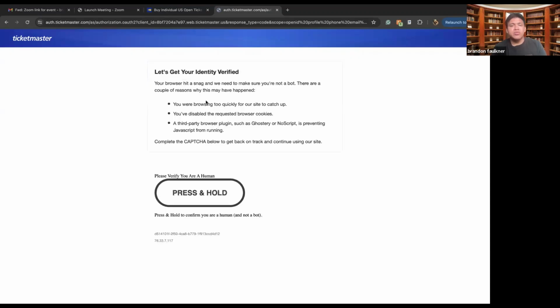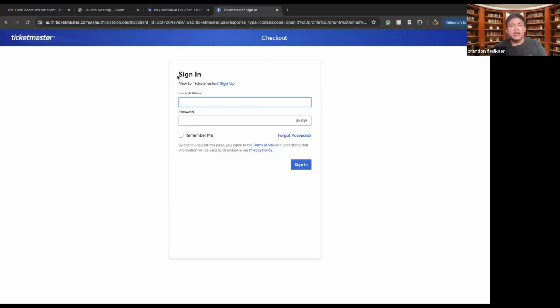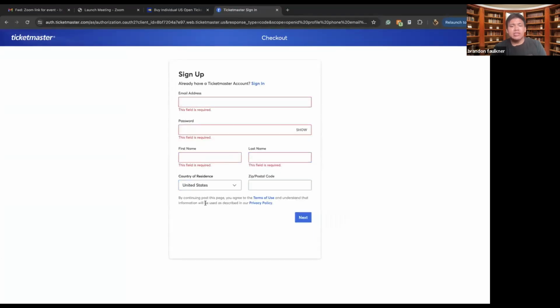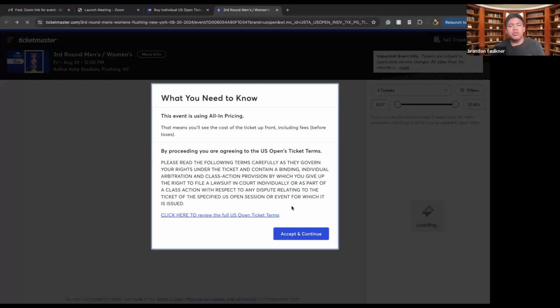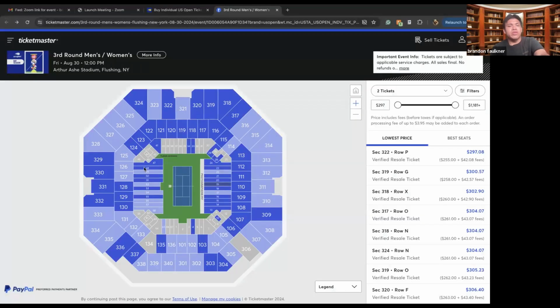Once we move on to continue to purchase, they want to get me verified. They want to make sure that I'm not a bot. Once we confirm that I am indeed human, we can now view how to sign up. Signing up for the US Open is pretty easy. It just requires an email address, a password, a first name, a last name, the country that you reside in, and of course your zip and postal code. Once you sign up, it'll take you to the screen where you can pay and continue on with buying all the tickets that you want for the 2024 US Open.